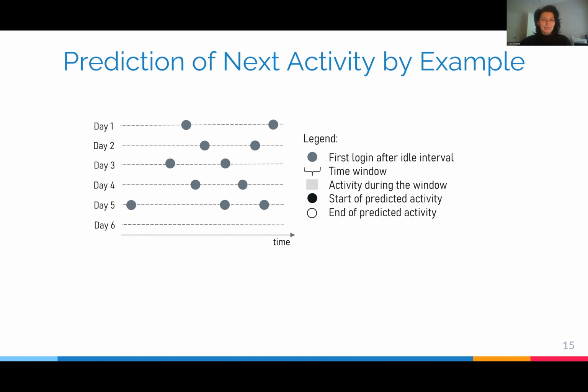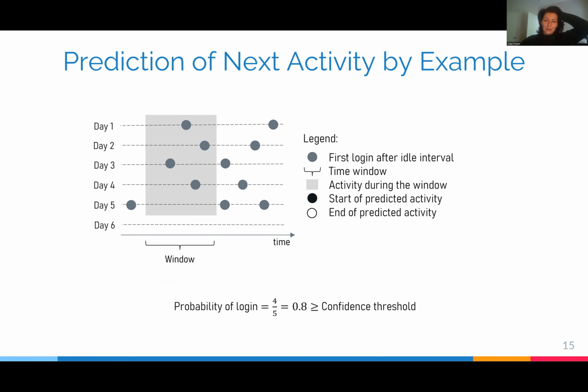Based on this history, we predict the next activity as follows. So assume we want to know when the customer will log in on day 6. We will look back several days. In this example, we look 5 days back. And we will slide the time window. During each time window, we compute the probability of login as the number of days on which we have seen a login during this window divided by the total number of days in history.